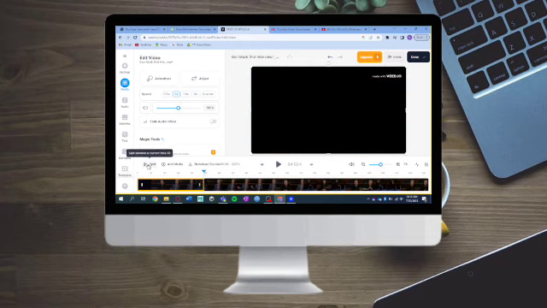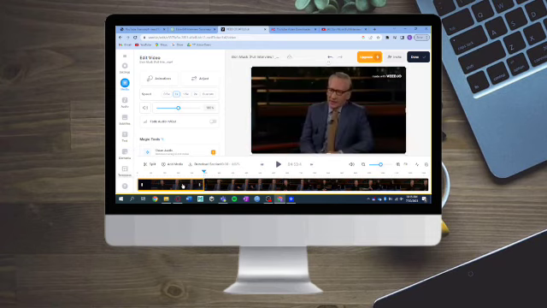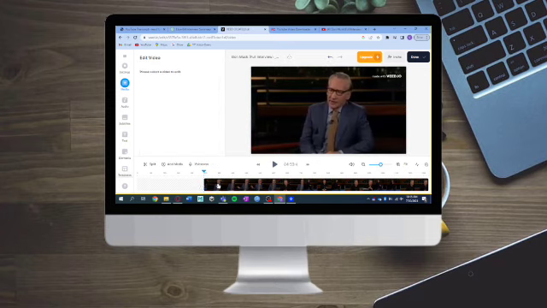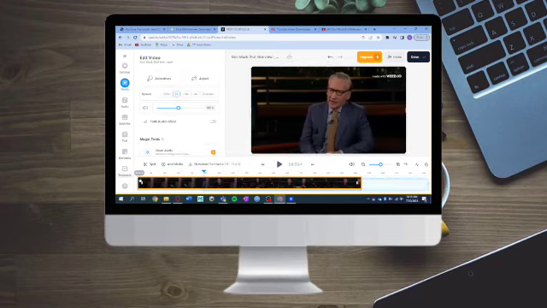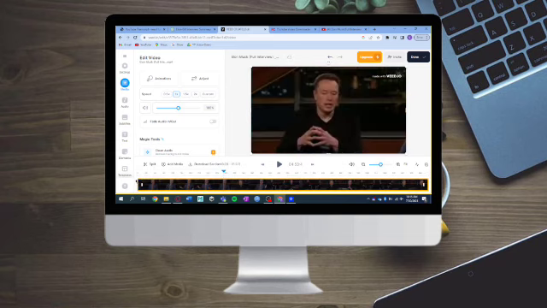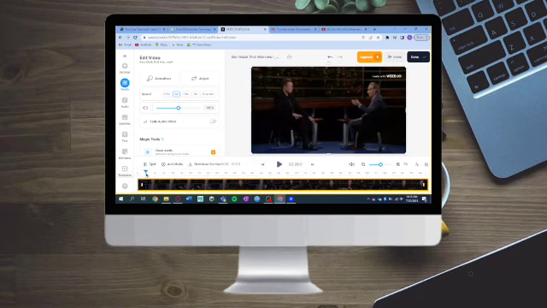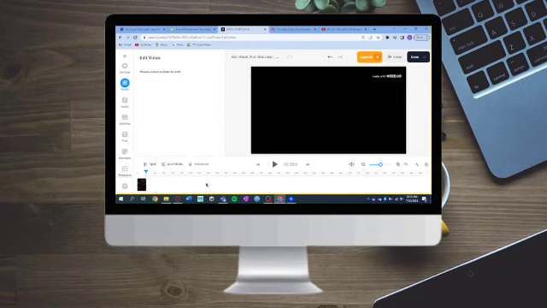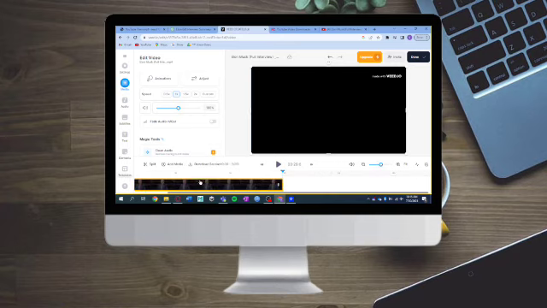And then click on split right here, and as you can see, it has been split. So just click on this initial clip and remove that, and then drag it right here to the 0 mark, and then make sure to set it to 30 seconds in order to have a 30-second video, and then click on split again, and then remove the other parts. Then after that, you can expand it. So let's try to expand it right here. As you can see, it has been expanded.